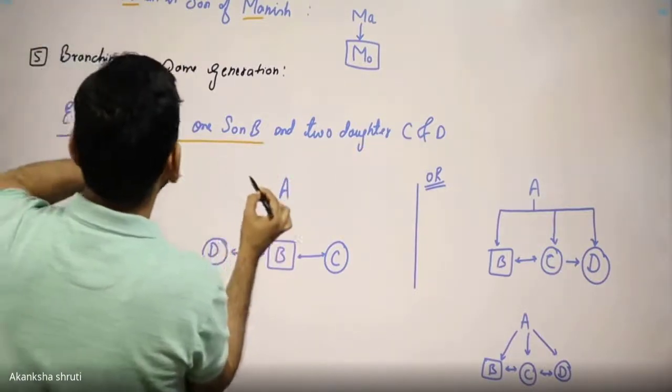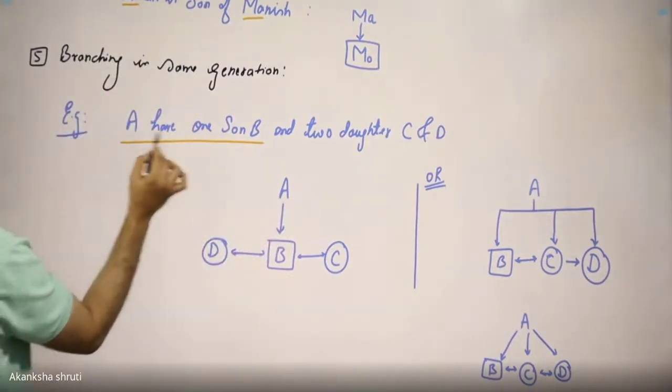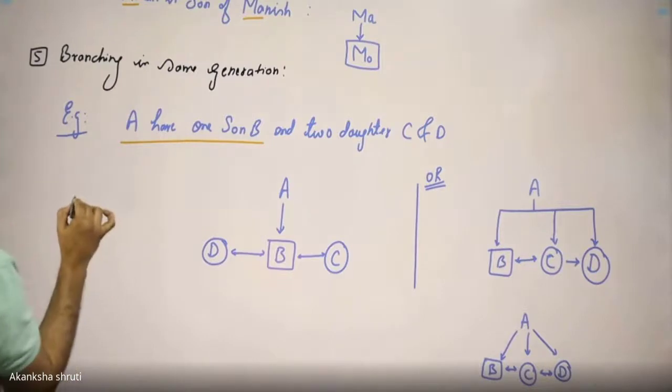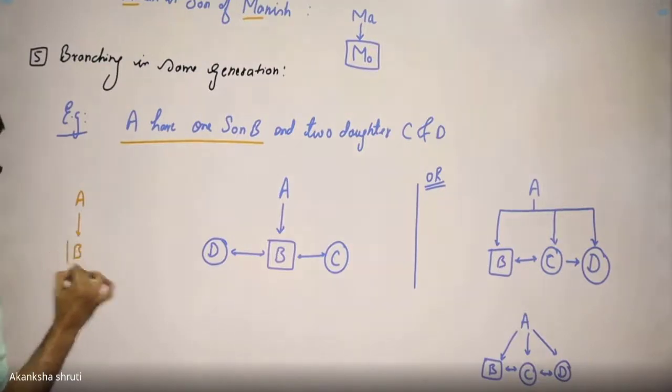A has one son B. So we are taking A, we are drawing its son B. Son means the male child.